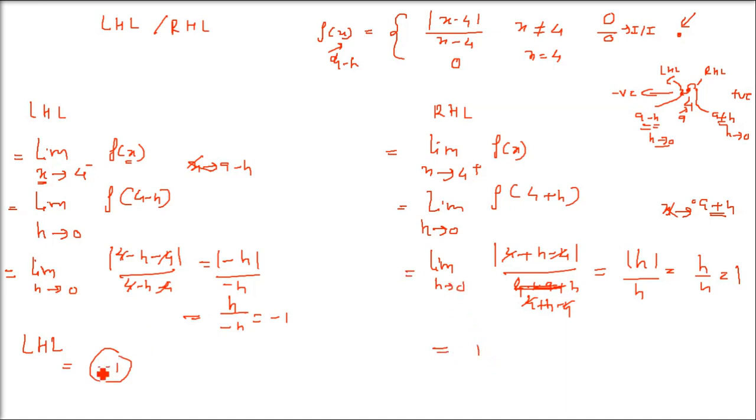That means left hand limit and right hand limit are not the same. This function is not continuous. This is not differentiable also. If they are equal, that means the function is continuous. I hope you got the idea. So whenever we replace x by 4 minus h, next time x by 4 plus h, and now the limit will change to h. So if left hand side and right hand side are equal, the function is continuous, otherwise it is discontinuous or not differentiable.